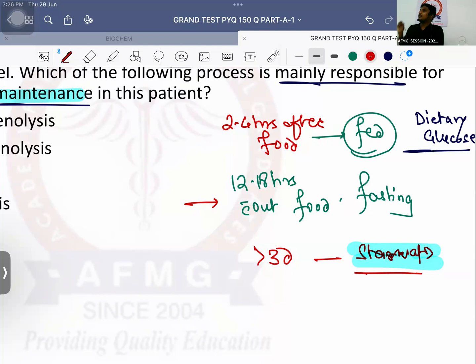So in the fasting state, the glucose will come from glycogen. Glycogenolysis. So in the fasting state, the source of blood glucose is glycogenolysis.